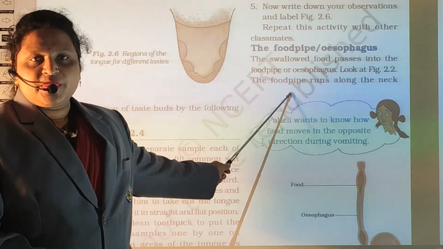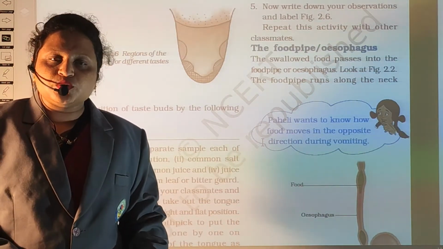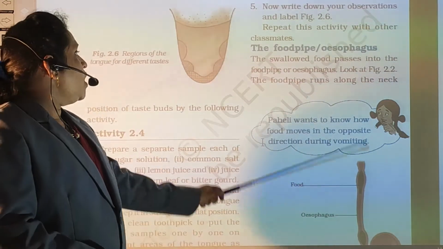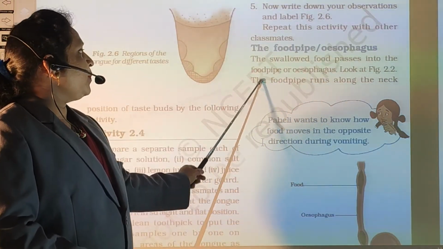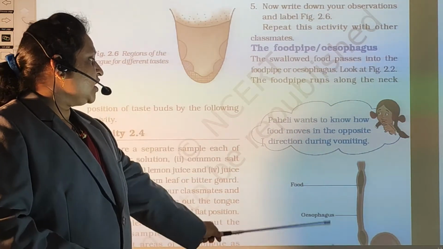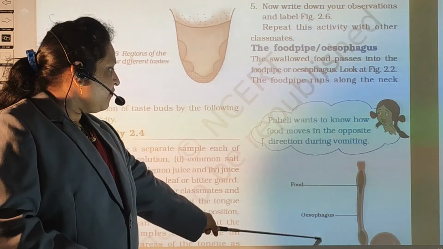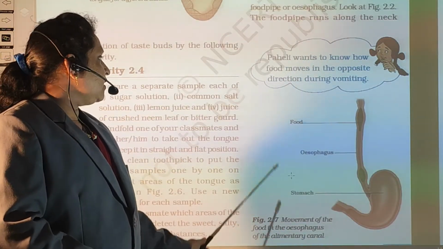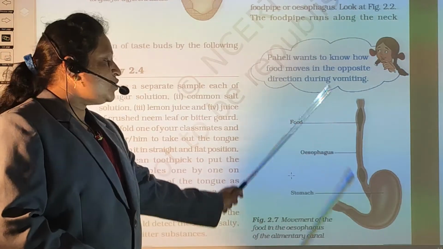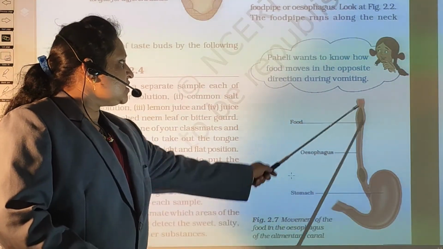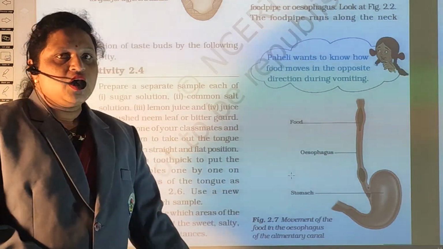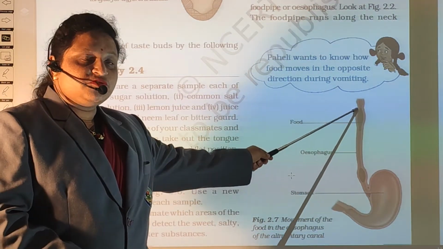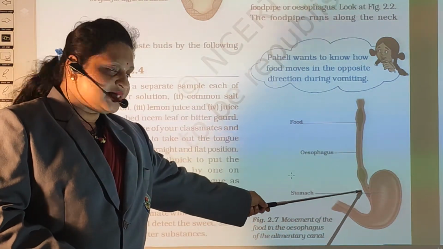So this is the food pipe. The food pipe is also known as the esophagus. It helps pass the food from the mouth to the stomach. The solid food passes into the food pipe or esophagus. Look at figure 2.2. This is a figure of the esophagus. The food pipe runs along the neck. This is the esophagus and this is the stomach. The esophagus plays a main role: it passes food from the mouth to the stomach.